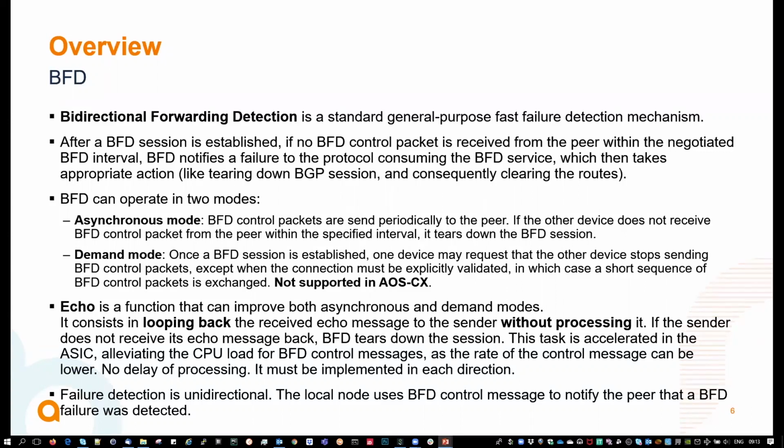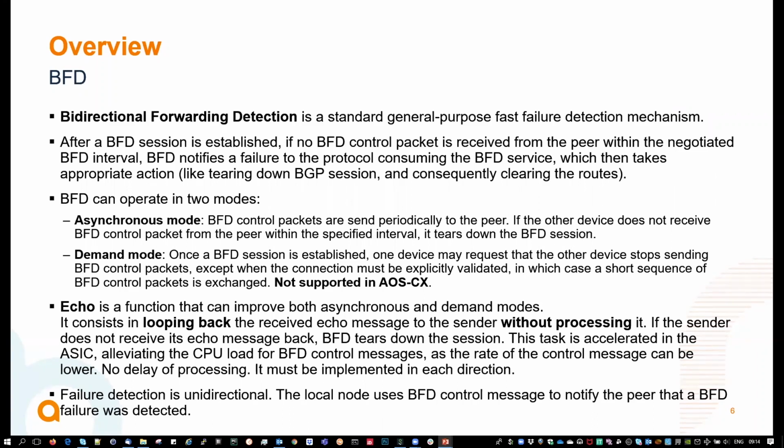BFD and the echo function must be implemented in both directions, okay? Each BFD failure detection is unidirectional. So it's the node where you configure BFD, with the other node being capable of echo, that will detect if there is a failure. Similarly, the other node will have to configure BFD to detect for itself as well that there is a failure.